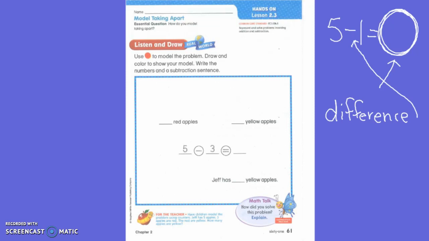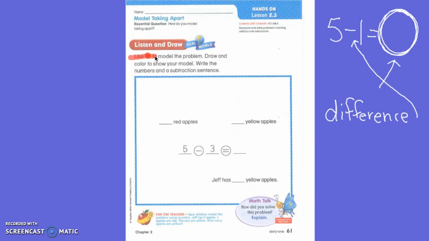Today, yesterday we used cubes. Today, we are going to be using counters. Okay? And remember, they're yellow on one side and red on the other side. So some of our answers are going to be yellow and some of them are going to be red.